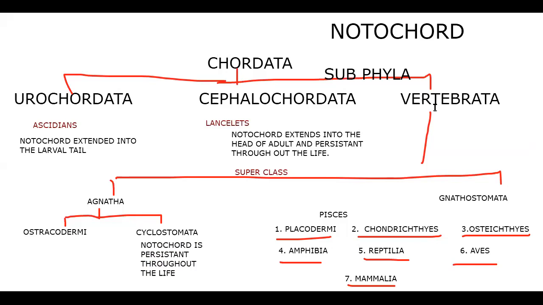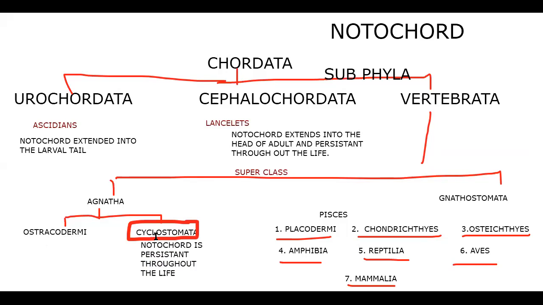Next, you see these are vertebrates. Vertebrata include Agnatha and Gnathostomata. I'm not talking about ostracoderms, because they are extinct animals. They have already gone extinct. So we are talking about the extant class, Cyclostomata, where the notochord is persistent throughout life.